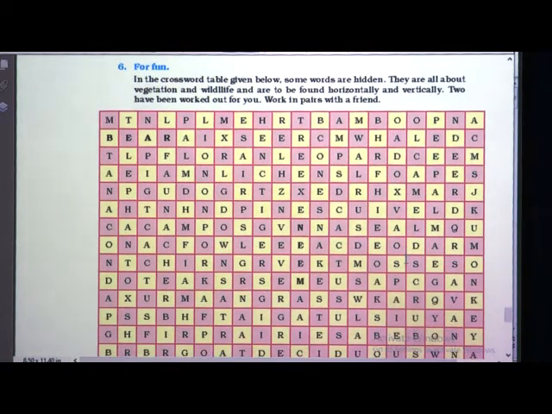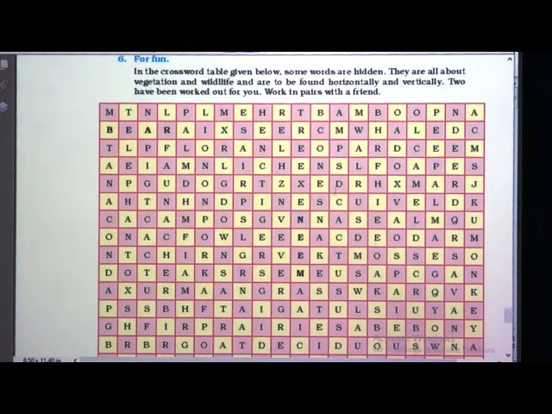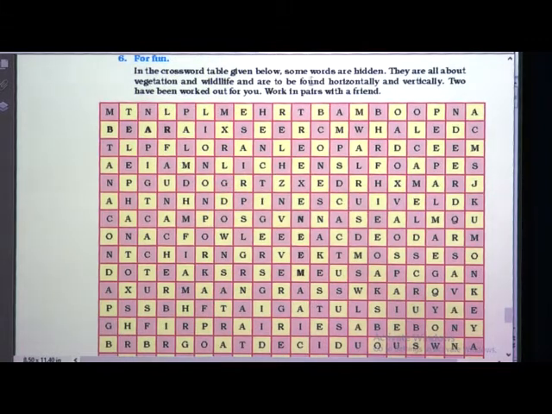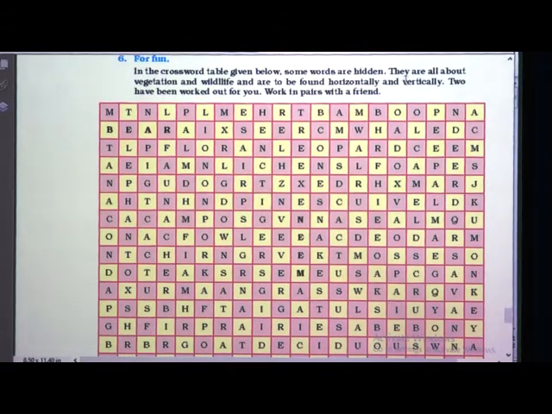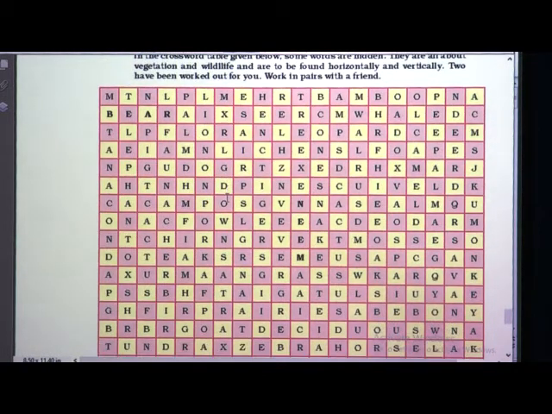Now here one more puzzle activity is given. In the crossword table given below, some words are hidden. They are all about vegetation and wildlife and are to be found horizontally and vertically. One has been worked out for you, work in pairs with a friend. This activity should be done by you. These are vertical, this is horizontal rows.